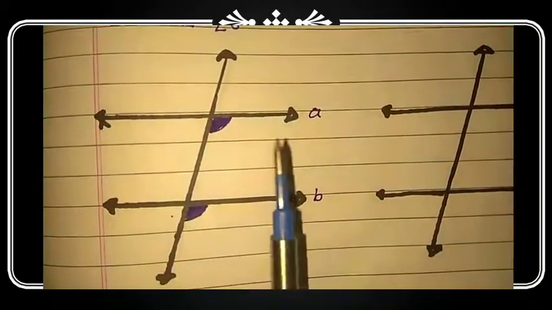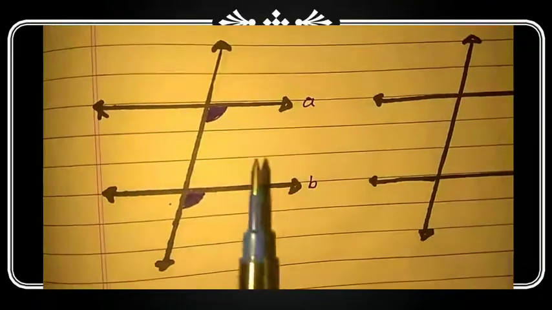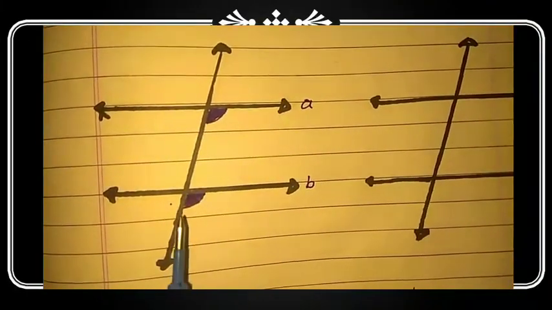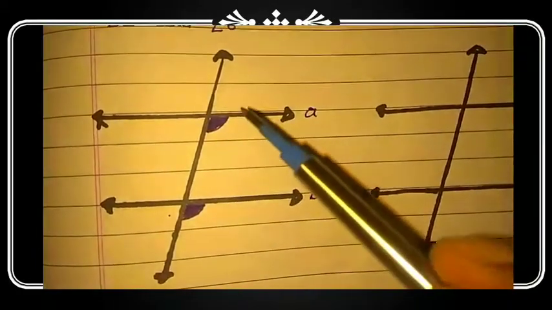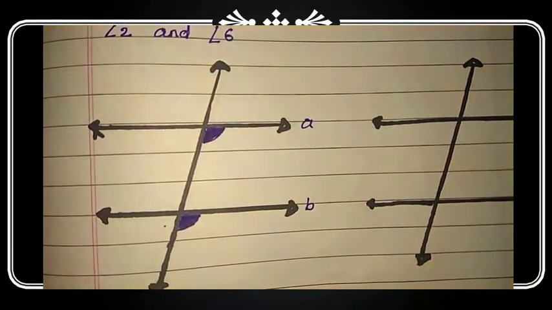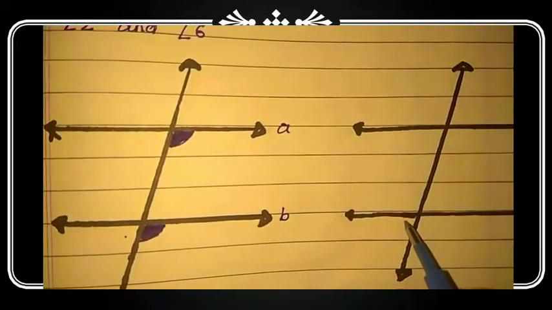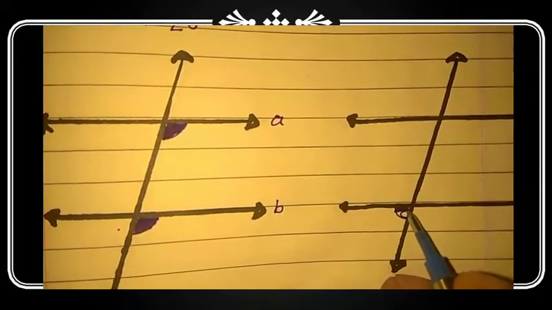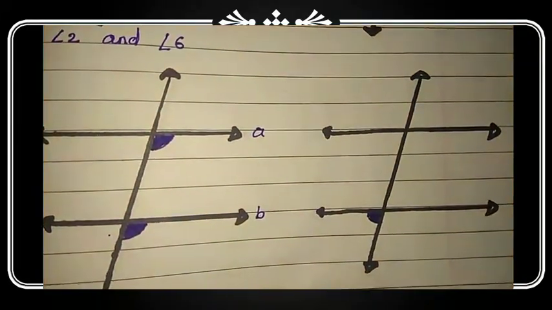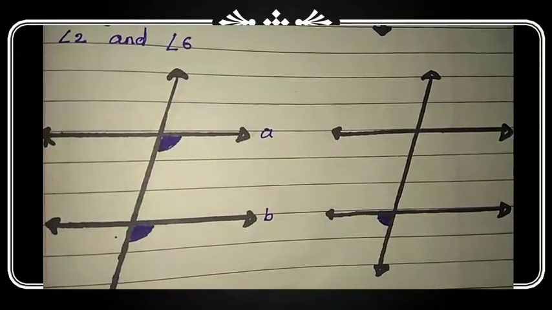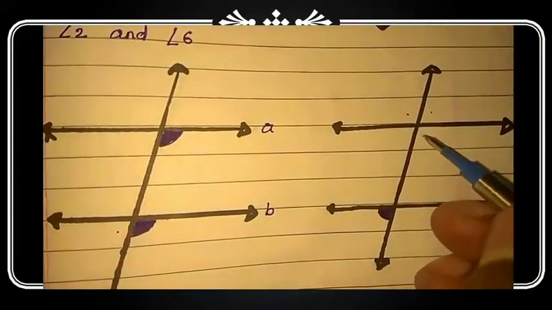I mean same side, same direction. It is below the line, it is also below the line. It is on the right side of the transversal, it is also on the right side of the transversal. So these are the pairs of corresponding angles. Similarly, if I mark one angle here, which would be its corresponding angle on the next line?